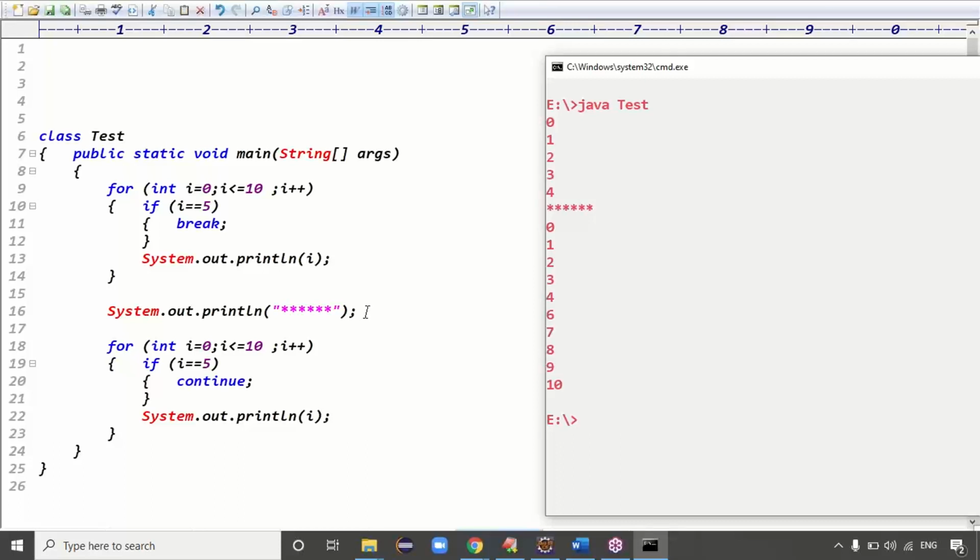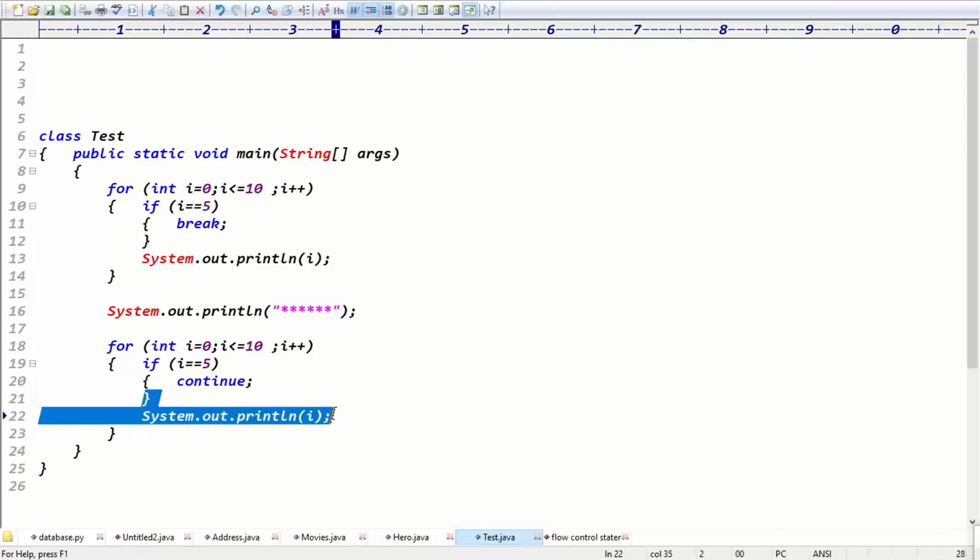Continue is used to skip the particular iteration, right? Yes, I know. Here I'm skipping the fifth iteration. See, guys, whenever continue occurs, it won't execute the remaining code. It will skip the remaining code, which means it doesn't print the value 5. Directly control goes to i++, guys.